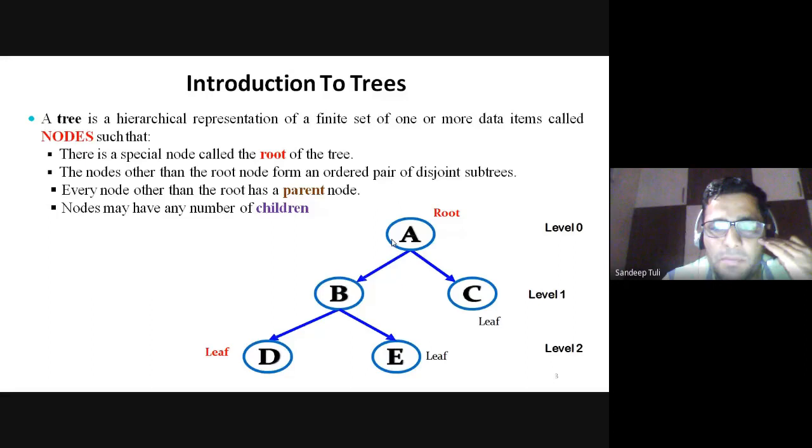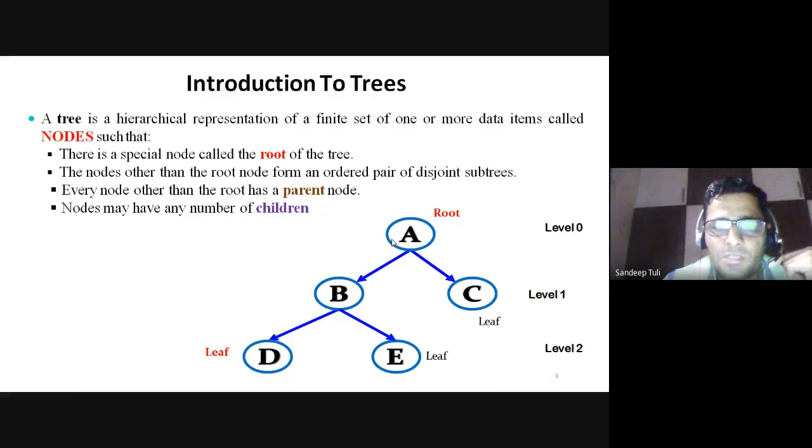Now there is a special node which is always known as the root node of a tree. Like in this, A is the root node of that tree. Root means the first node. Every tree must have a root. So similarly here our tree will also have a root, and the topmost node of the tree will always be the root.